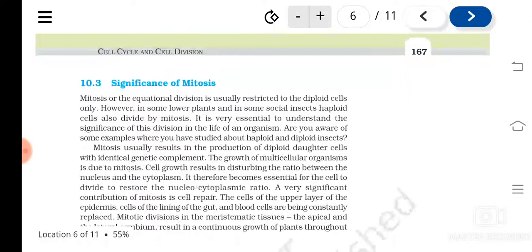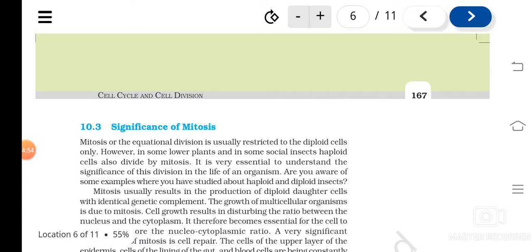Now about mitosis, you understood what mitosis is. Now what is its significance? Mitosis takes place in diploid and also haploid cells, like in some lower plants and in certain insects. But usually it takes place in diploid cells. So, in some lower plants and some insects, haploid cells can also undergo mitosis, but usually mitosis takes place in diploid cells.